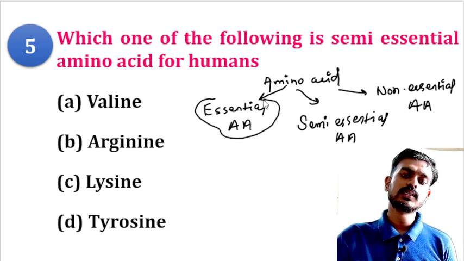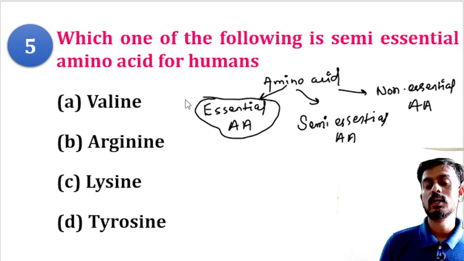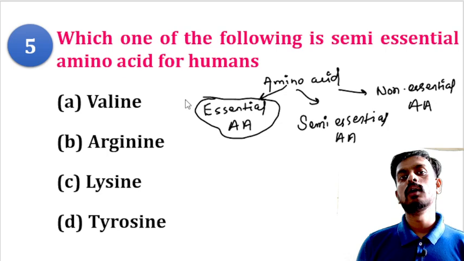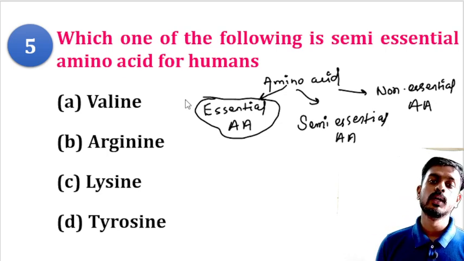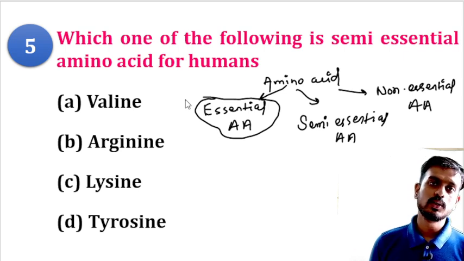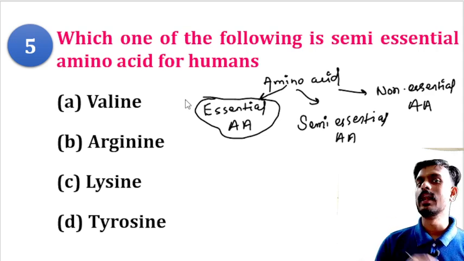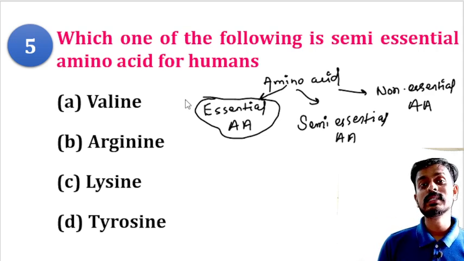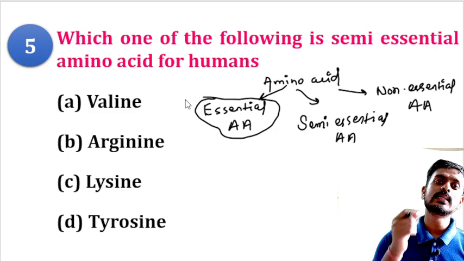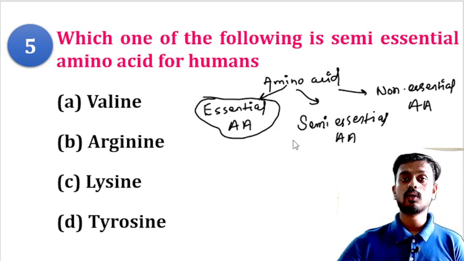What is an essential amino acid? Essential amino acids are those amino acids which cannot be synthesized in our body. They have to be supplied through an outer source for growth and development. What is a non-essential amino acid? Non-essential amino acids are those which can be synthesized inside our body and do not require external administration. But what is semi-essential? Semi-essential amino acids can be synthesized in the adult but cannot be synthesized in growing children.